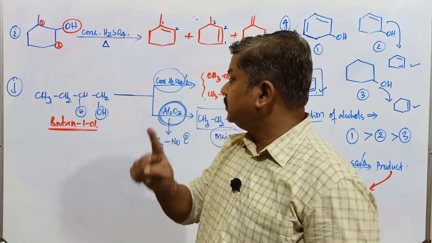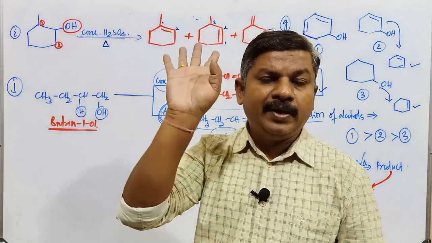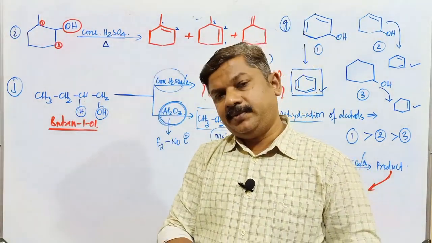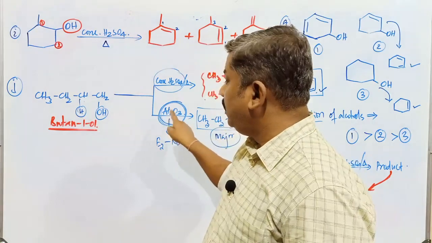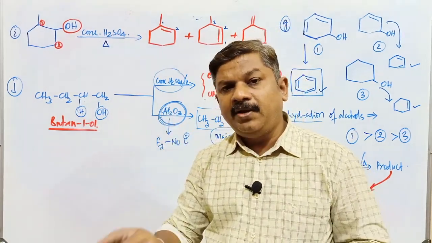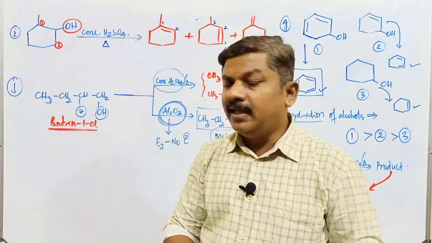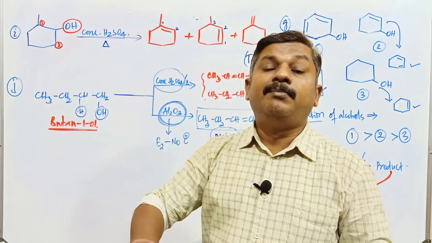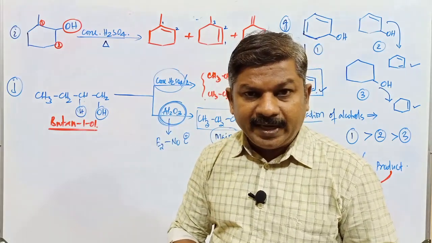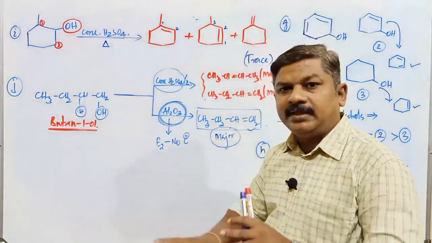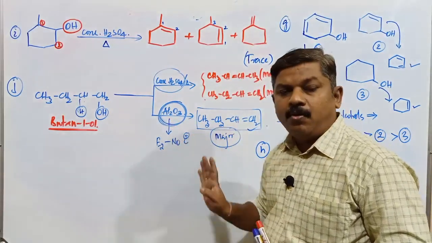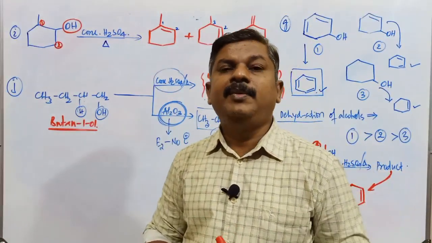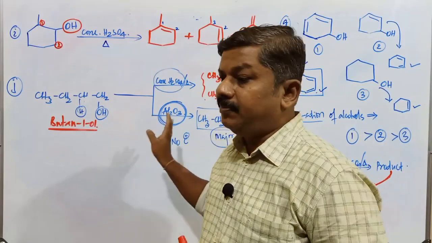In presence of those, the reaction is going to be a unimolecular elimination reaction. But in presence of Al2O3 or P2O5 or POCl3, the reaction follows bimolecular elimination, and in that particular reaction there is no formation of carbocation. Only one product is going to be possible.